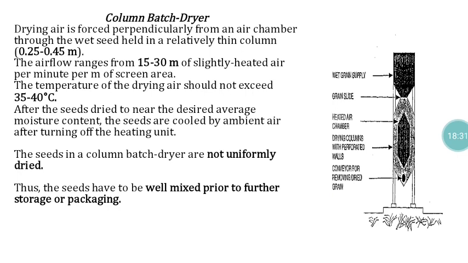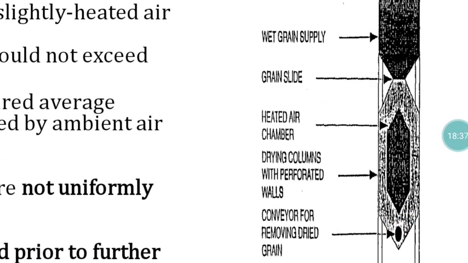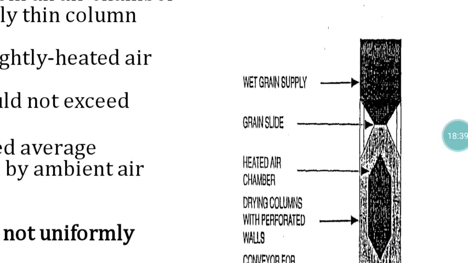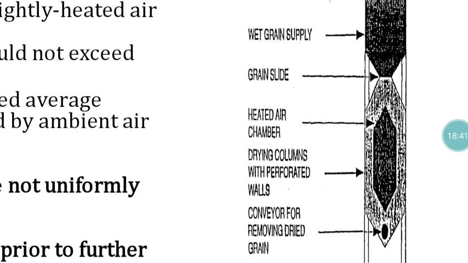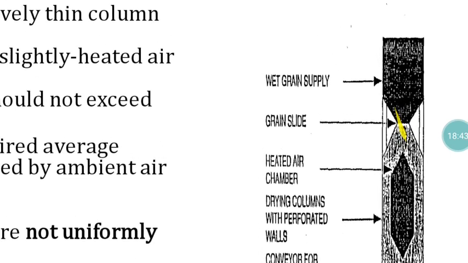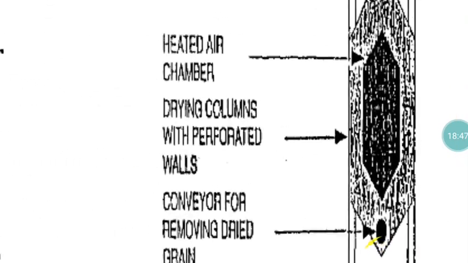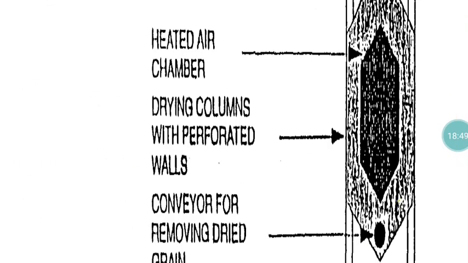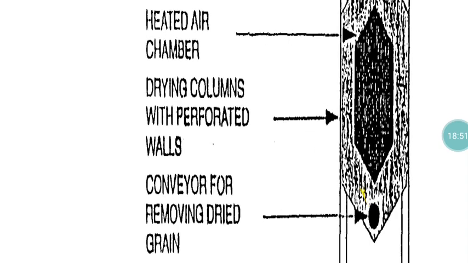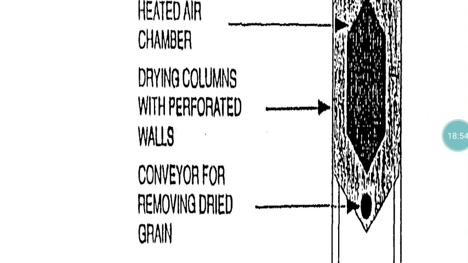So this is another type of dryer. This is also a batch process, the column batch dryer. Here the seed flows down the column, and in the middle the heated air is available. The seed will move on either side at the time. The seed will come this way, and the heated air will come this way.